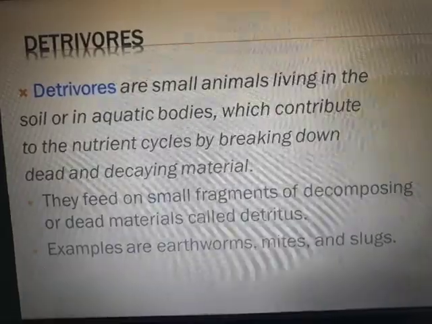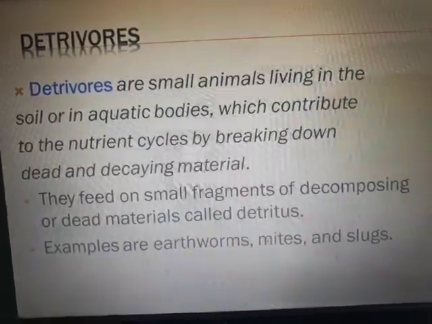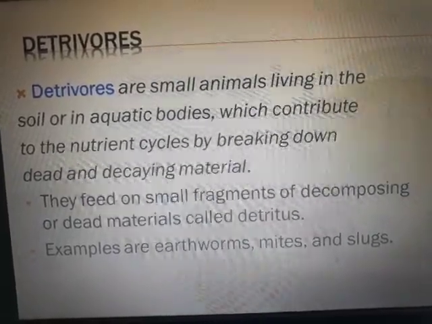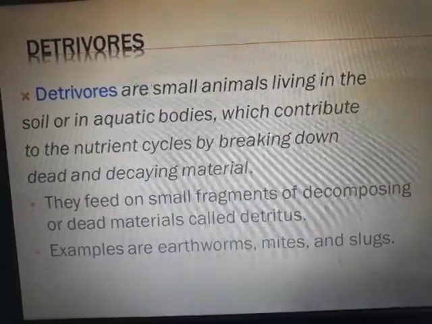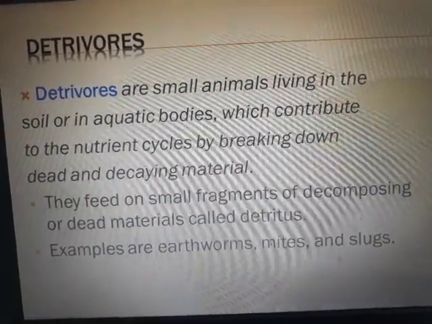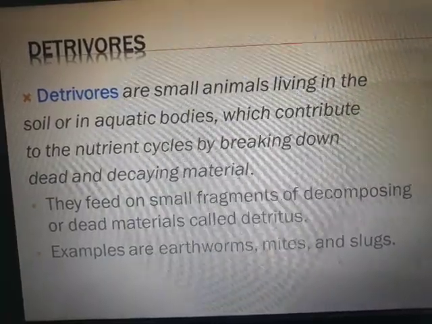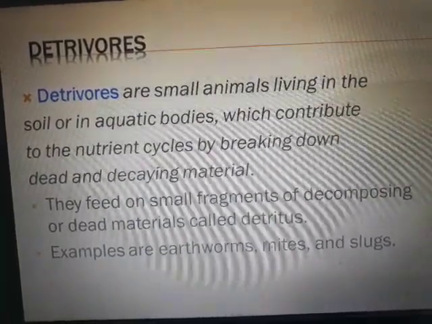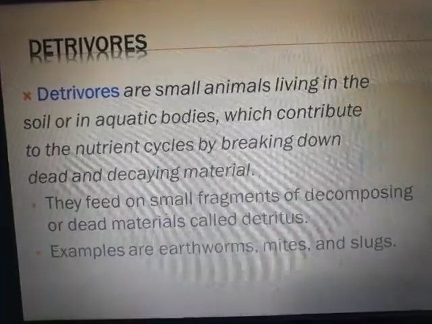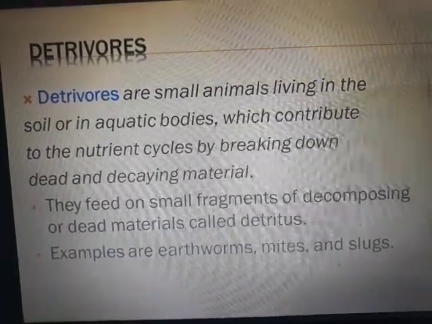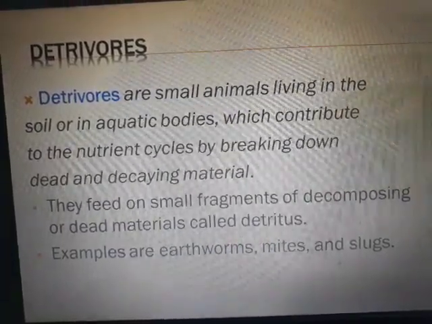So detritivores are the small organisms living in the soil or aquatic bodies which are contributing towards the decomposition. Decomposers are only the bacteria and fungi. Here we are talking about certain organisms that are present in the soil or aquatic bodies. They are a little larger, they are not microorganisms, they are just small organisms.